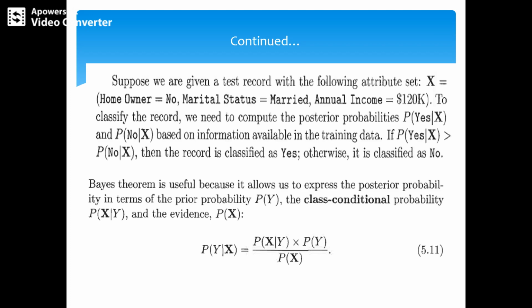Bayes theorem is useful in such cases, since it allows the expression of the posterior probability in terms of the prior probability P(y), the class conditional probability P(x | y), and the evidence P(x).